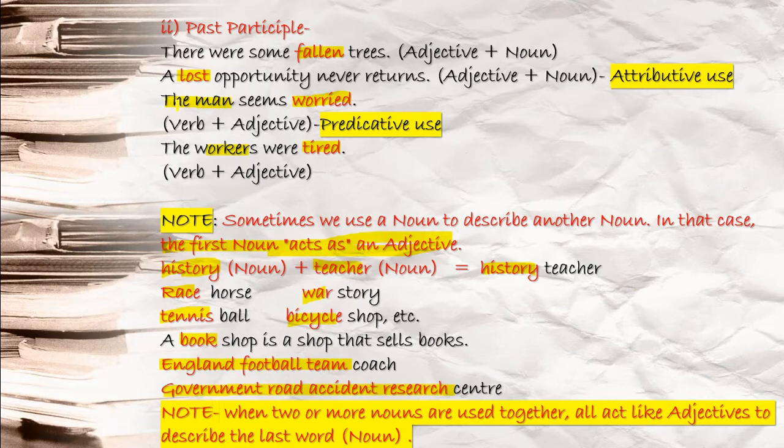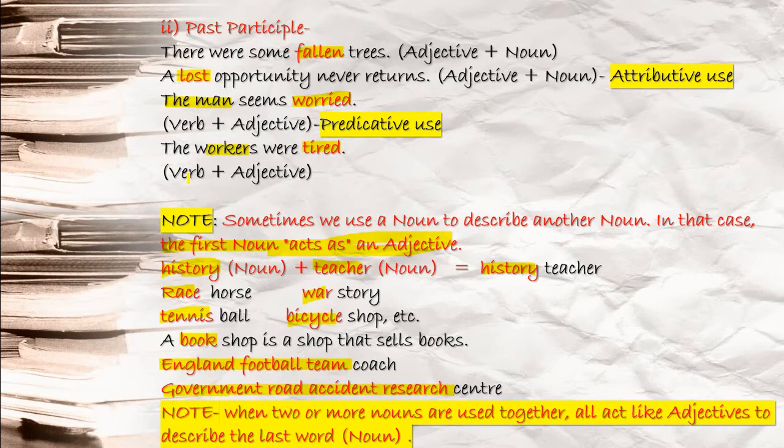The workers were tired. You see, workers were tired. Who were tired? Workers were tired. Again I am talking about the subject. So tired is what? That is describing the workers. So tired, you see, is your adjective, and this is called predicative use, again verb plus adjective.